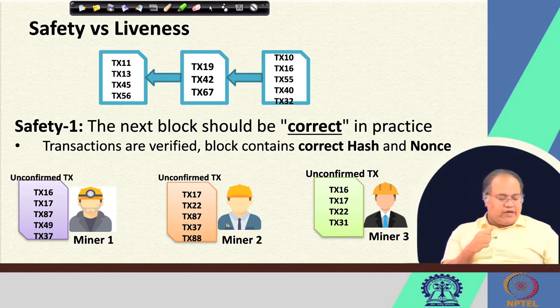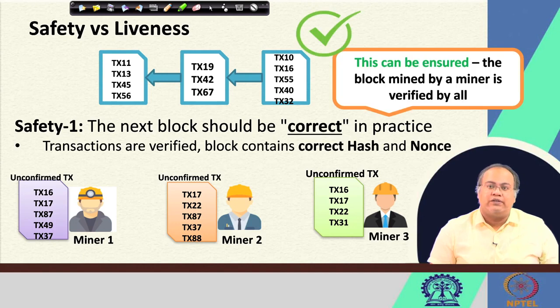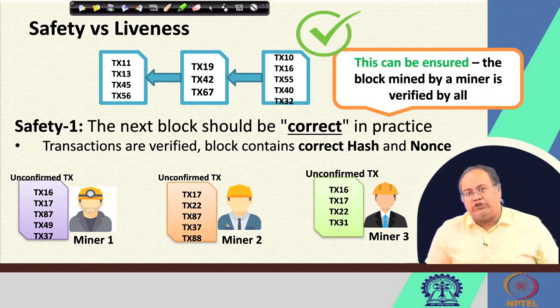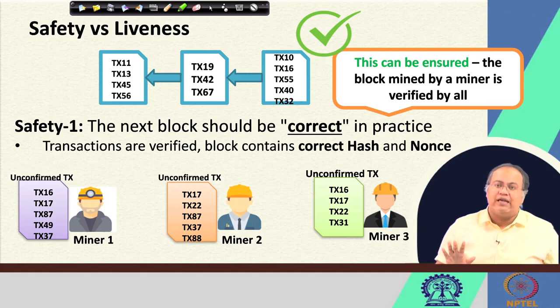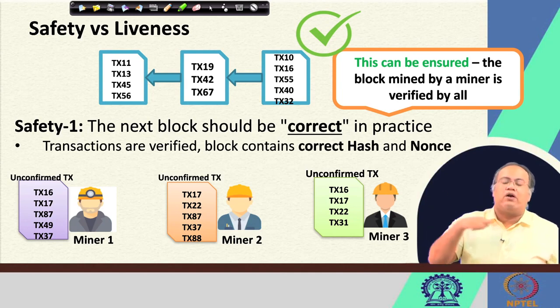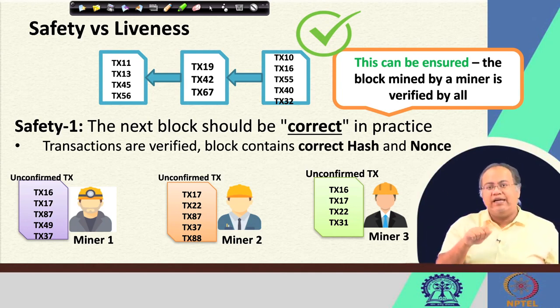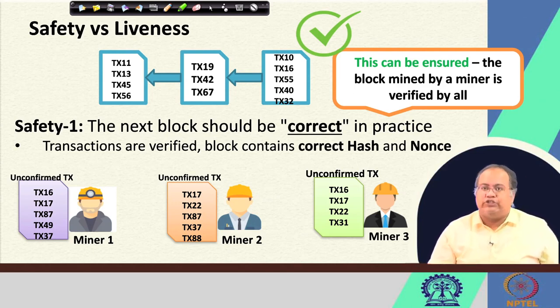So this is my first safety requirement, and in my proof of work consensus, this is something that we ensure. The block mined by a miner is a verified block. For the block proposed by a miner, out of these 3 miners or 4 miners or the 100 different miners that I have, everyone would do that validation check and say that this block is a valid block. I would add that block to my blockchain only after checking that it is a valid block. So this is the part of the safety that we ensure.